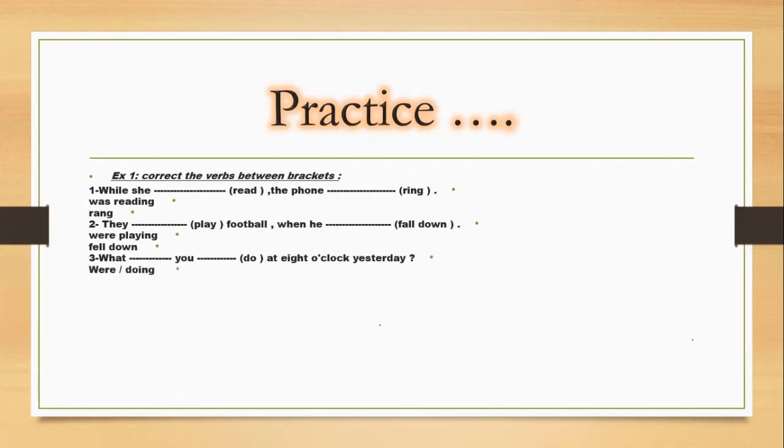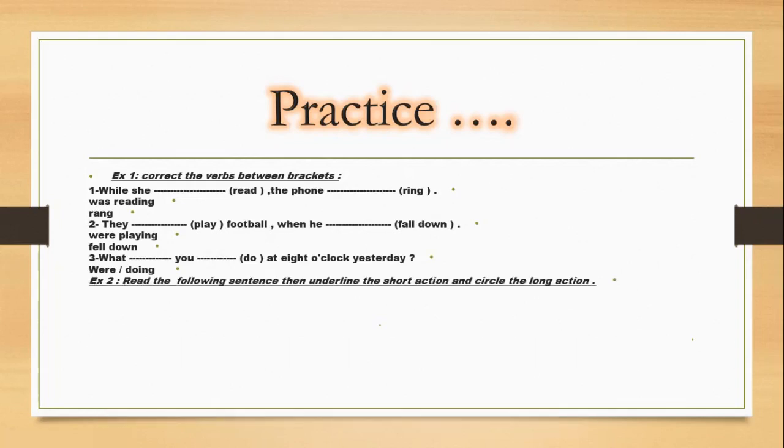So, what were you doing yesterday at 8 o'clock? Suppose we have what do you do yesterday without at 8 o'clock. So the answer will be, what did you do yesterday? Okay, when we have action that continued for some time in the past, we use past continuous.